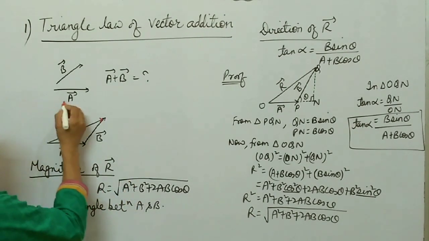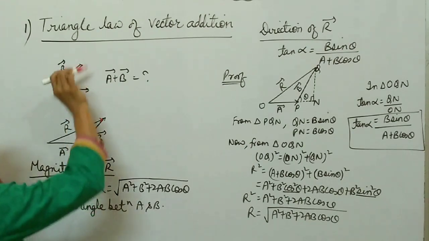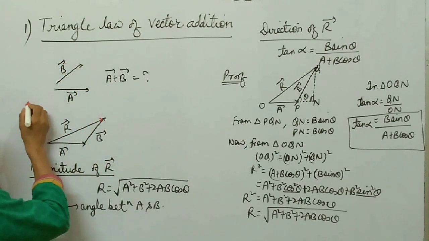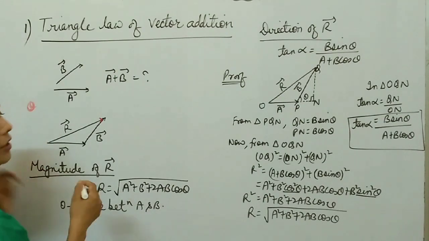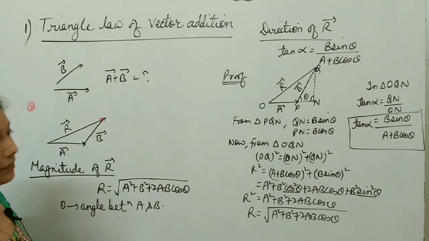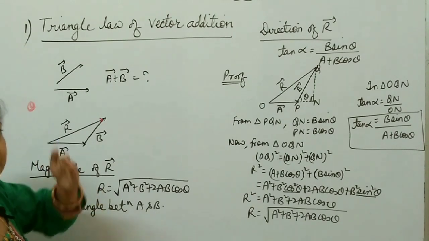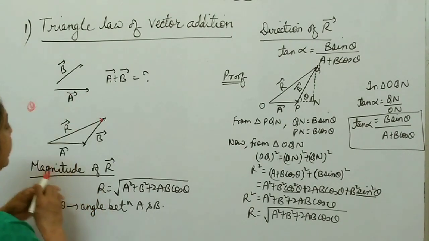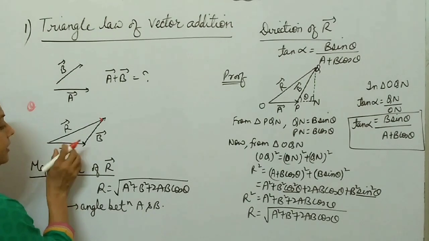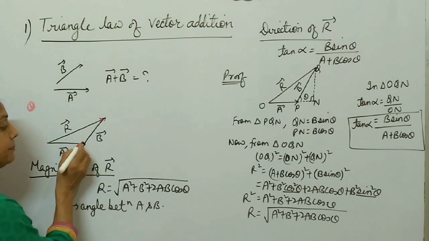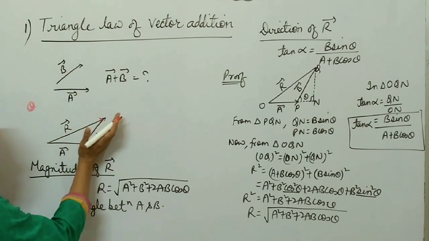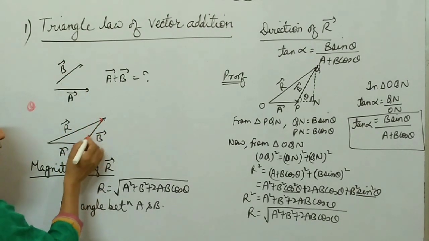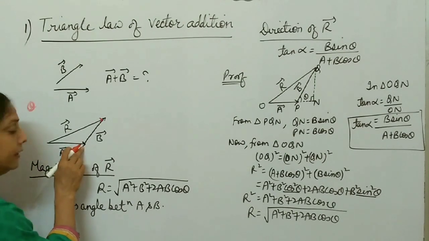Suppose there are two vectors A and B. A is along this side and B is along this side, and let theta be the angle between these two vectors, right? Now, you know parallel shifting: you can shift the vectors parallelly along the same directions. So this is vector A. You first draw vector A here. This one is called the tail and this tip is called the head. Now for this vector B, you have to use parallel shifting, and the tail of vector B is joined to the head of this vector A.